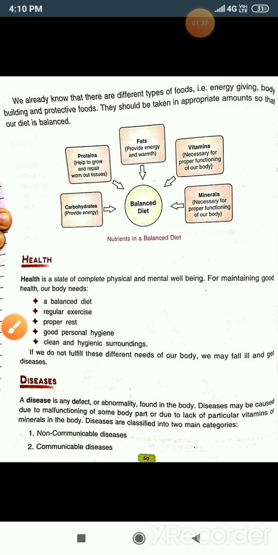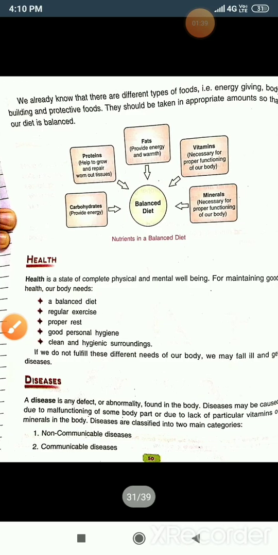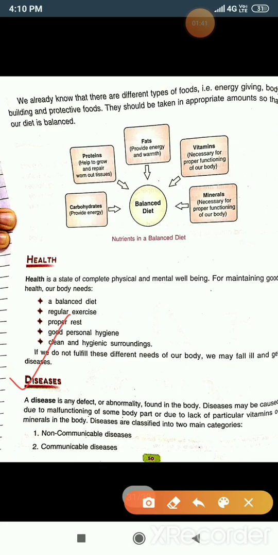Now let us move to diseases. Your question is, ma'am, what is a disease? A disease is any defect or abnormality found in the body. So any defect or abnormality found in the body is called a disease.